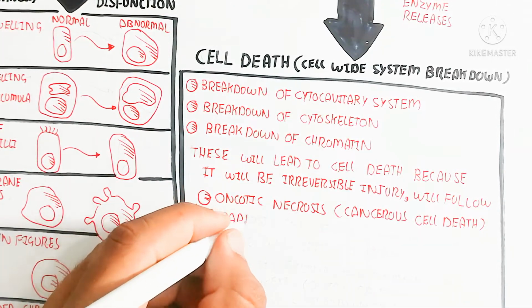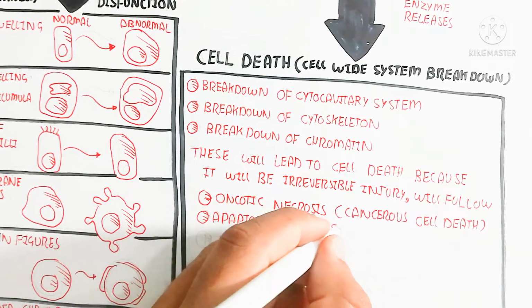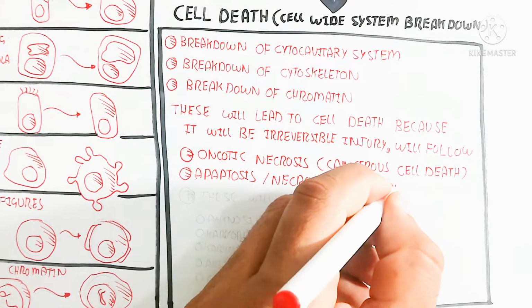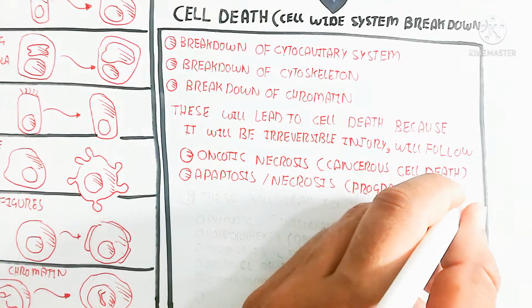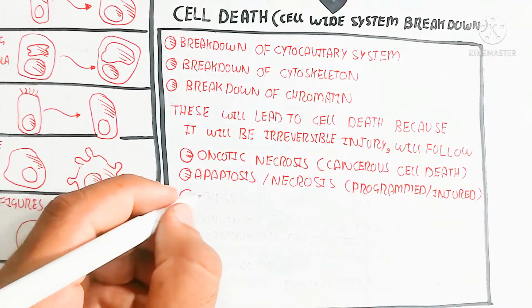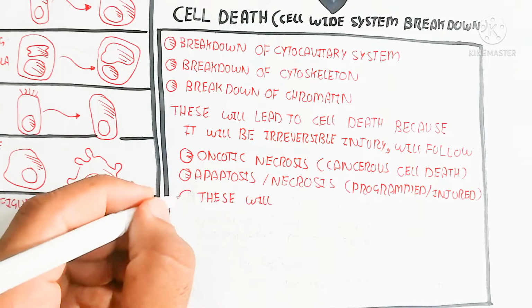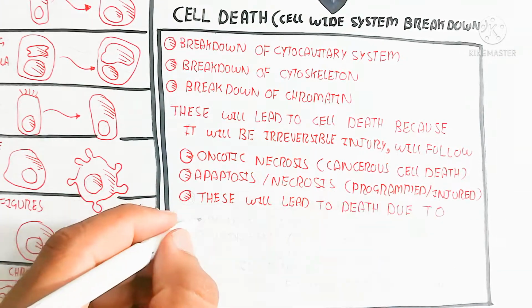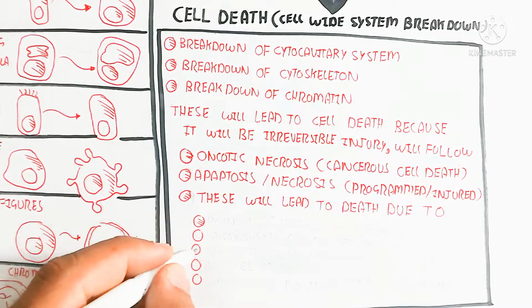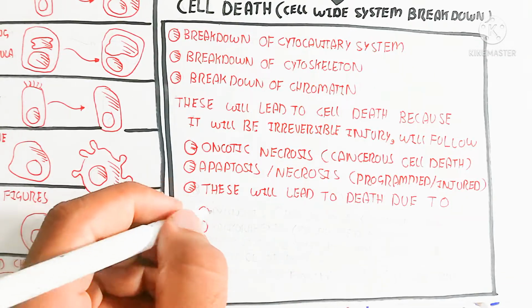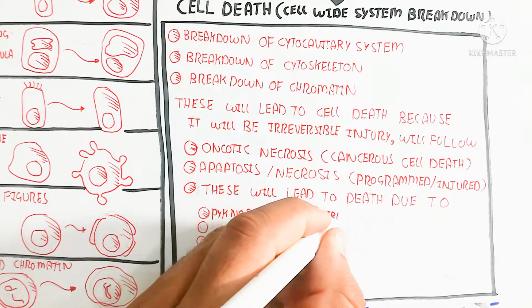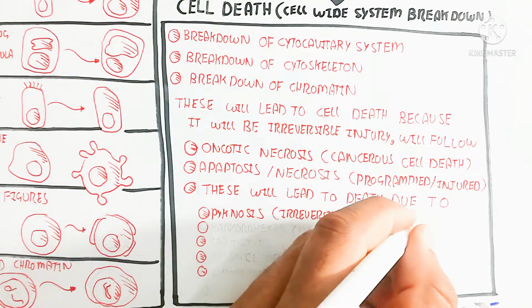Number one is oncotic necrosis, that is cancerous cell death, and apoptosis and necrosis, programmed or injured cell death. This will lead to death due to pycnosis. Pycnosis means irreversible condensed chromatin, while karyorrhexis is the destructed nucleus.